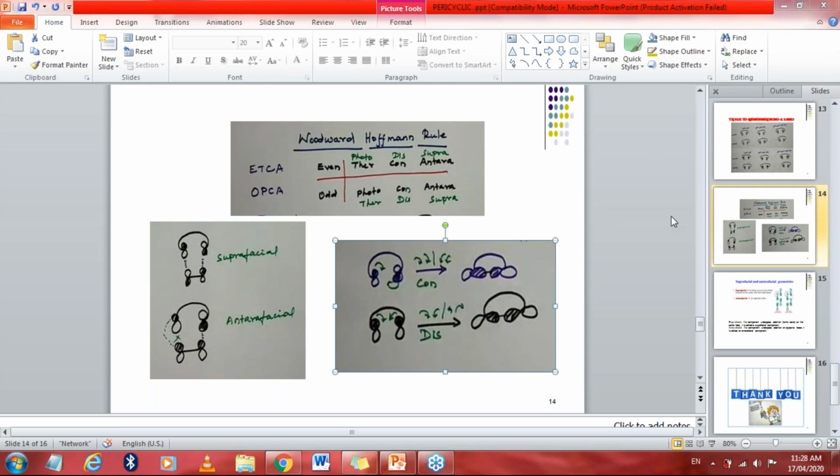Now we have to focus here. We know very well that even and odd mean an even and odd number of pi bonds, and photo and thermal mean photochemical and thermal conditions. Now we have to see what conrotation is and what disrotation is. So what are conrotation and disrotation? Here we have to see.